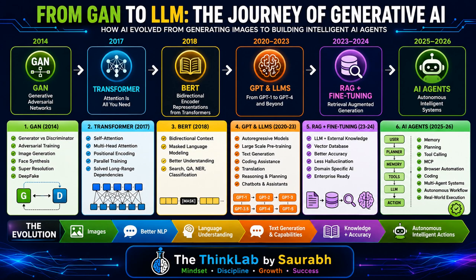So this is the evolution: GPT-1, GPT-2, GPT-3, GPT-3.5, GPT-4, GPT-5. Each generation increases model size, training data, reasoning ability, coding capability, context window, and also instruction following.